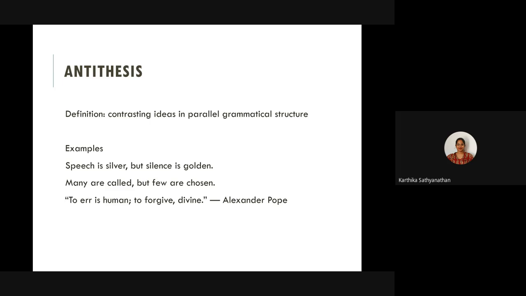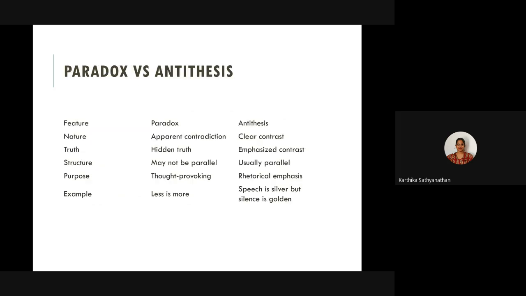The grammatical structure of two opposites side by side, and having a balanced structure and a clear contrast, is what is lacking in a paradox. Okay, so let's look at the difference between paradox and antithesis.